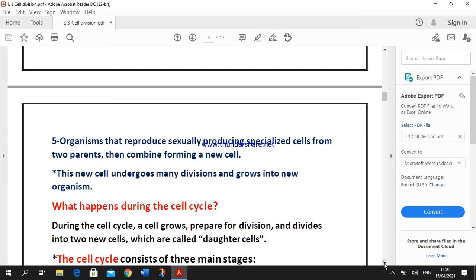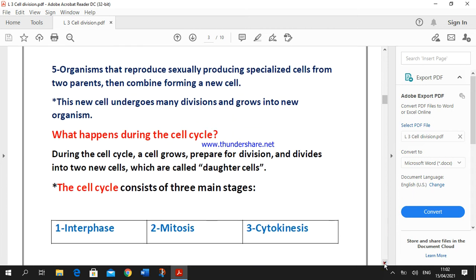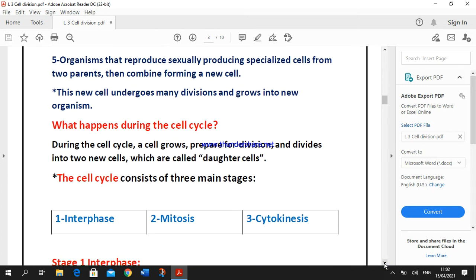need cell division because cell division helps these organisms to produce special cells from two parents, where the male parent forms sperms and the female parent forms ova. Then sperm and ova can combine together to form a new cell, okay, which is known as an embryo. This new cell undergoes many divisions and grows into a new organism. But the question now, what happened during the cell cycle, okay?